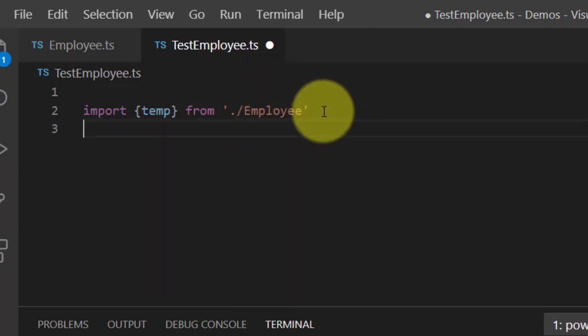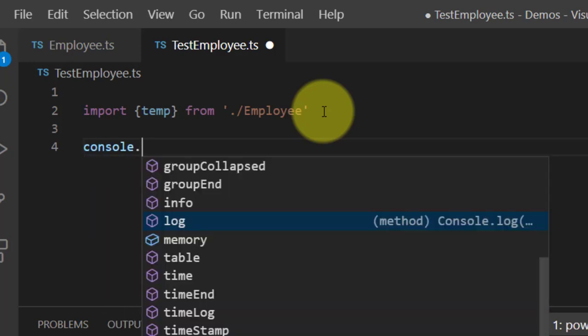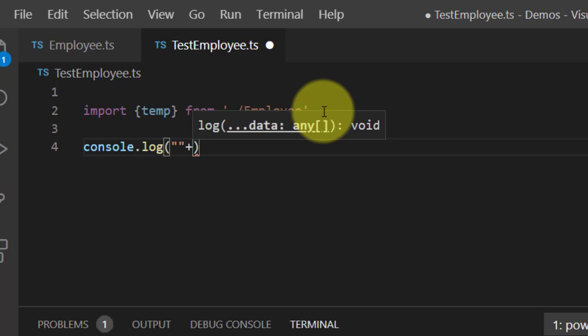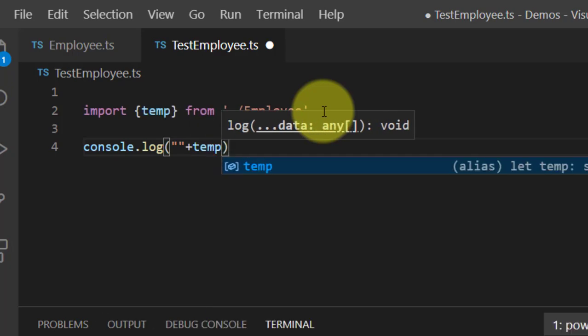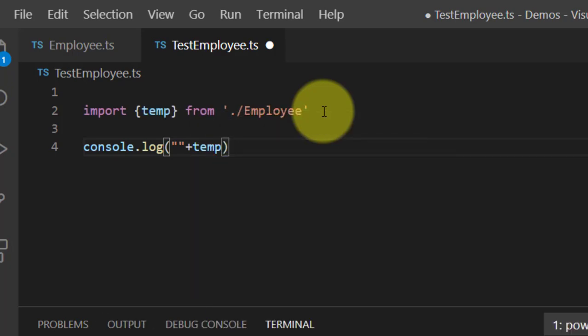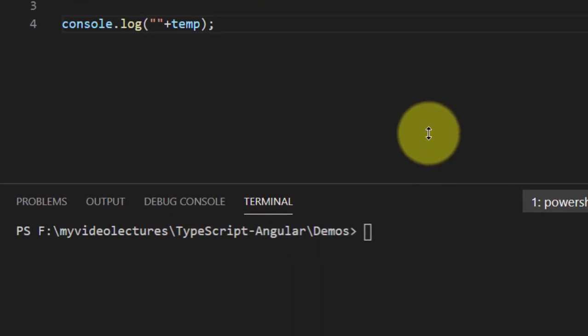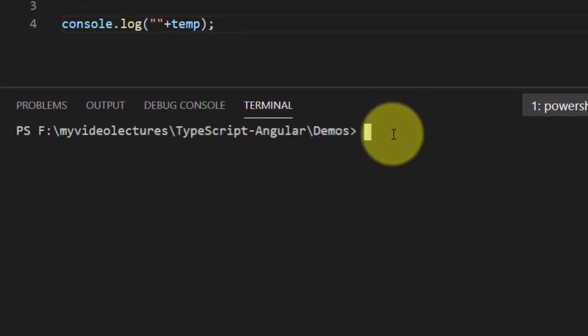And now check here the console statement, we just print it. We want to use temp. Save this program, go to the console and look here.